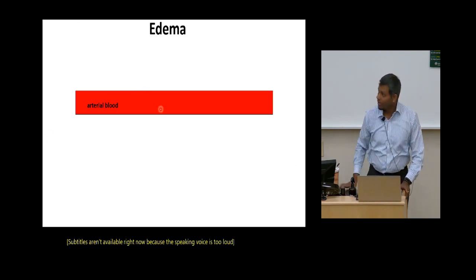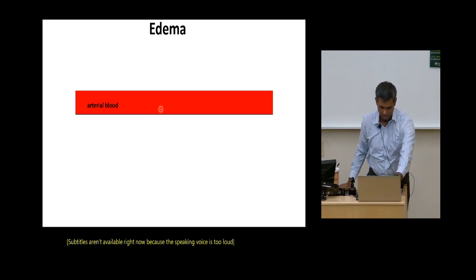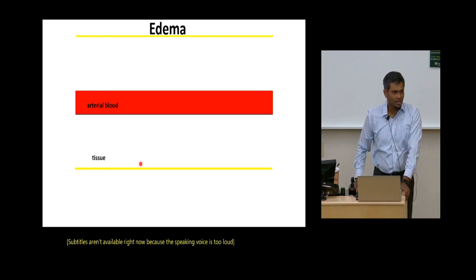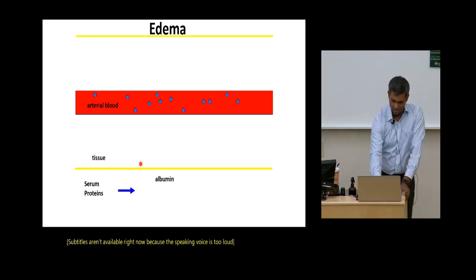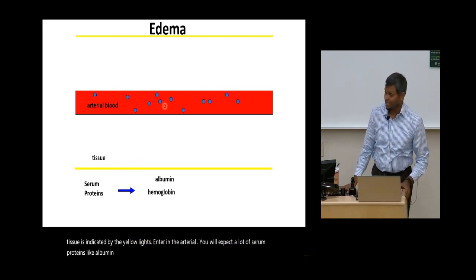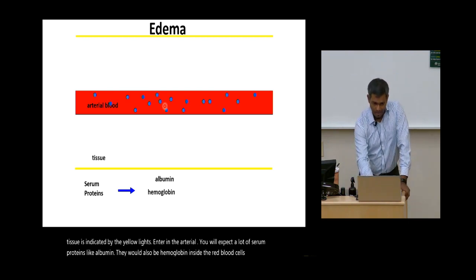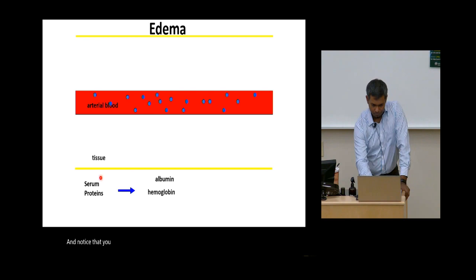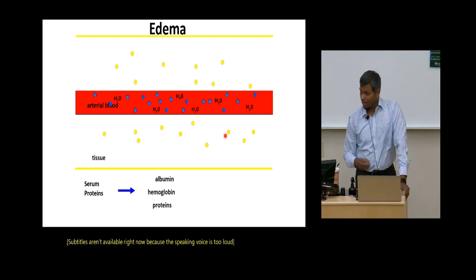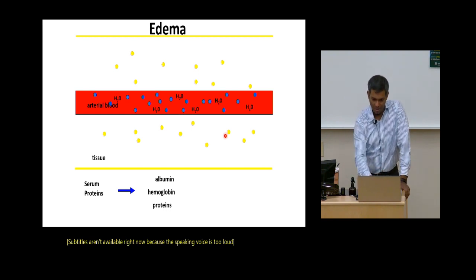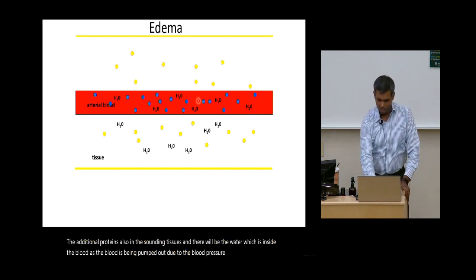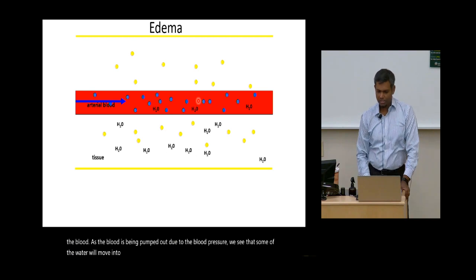So here's a cartoon of arterial blood shown here in the red box, and then the surrounding tissue is indicated by the yellow lines. And so in the arterial blood you will expect a lot of serum proteins like albumin. There will also be hemoglobin inside the red blood cells. And notice that you have the additional proteins also in the surrounding tissues. And there will be the water which is inside the blood. As the blood is being pumped out, due to the blood pressure, we see that some of the water will move into the surrounding tissues.